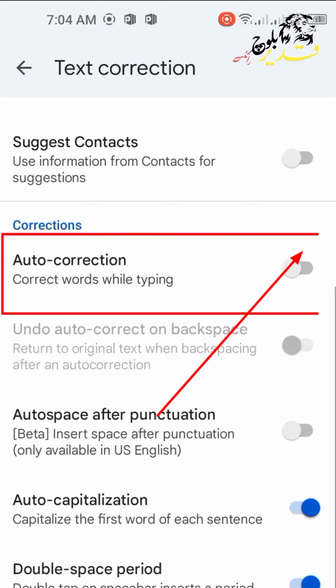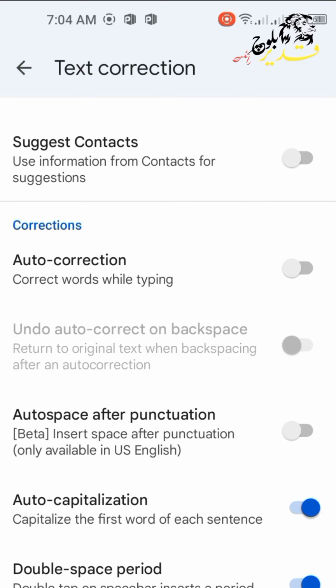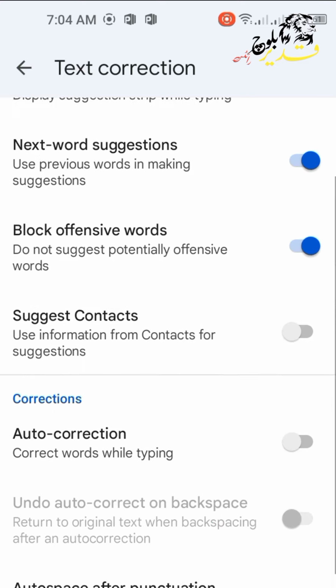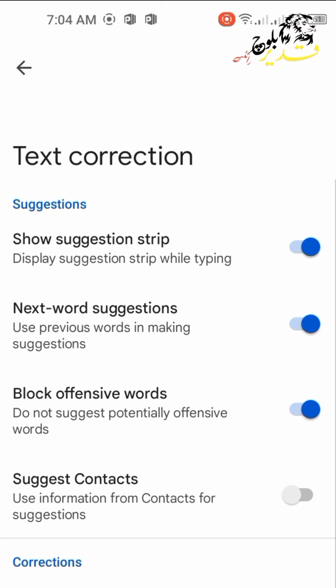Your problem is solved. This issue affects everyone.